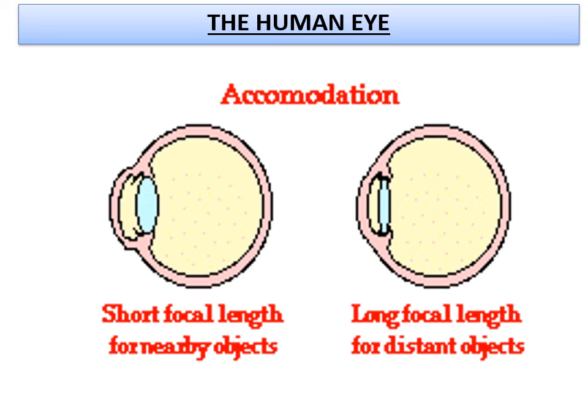And one more point: to see a distant object, it has a long focal length. That means the lens becomes thin there. So these two points you have to remember. And all this happens by the action of ciliary muscles, changing the thickness of the eye lens, indirectly changing the converging power of the eye lens.